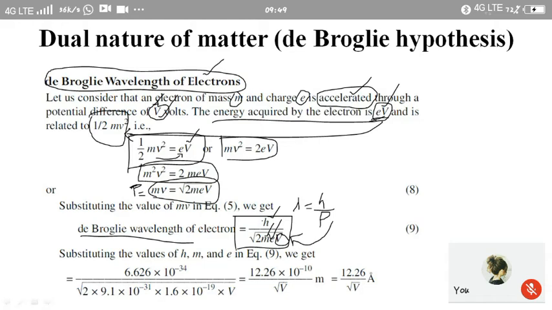If we consider h, Planck's constant, we know that value. Mass of electron we also know, and charge of electron we also know.